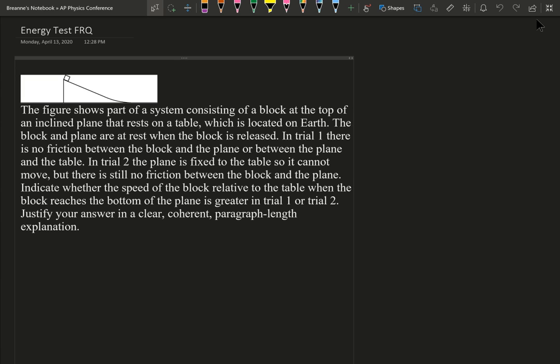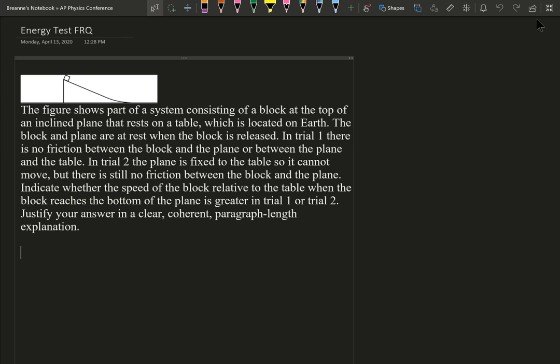Howdy, this is your friendly neighborhood physics teacher here, and these are some old free response questions that I found that I thought would be good to go over so you can see how energy reacts with momentum. Again, I keep harping on this. I really do think that one of your free responses will be an energy question. So I'm trying to find as many energy questions that can relate to different things.